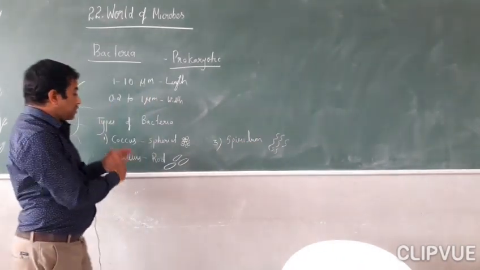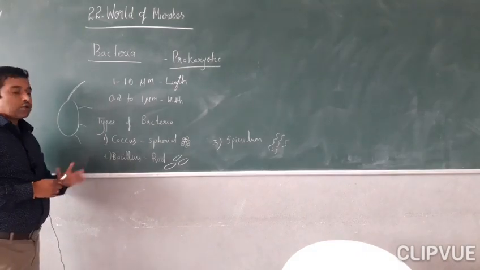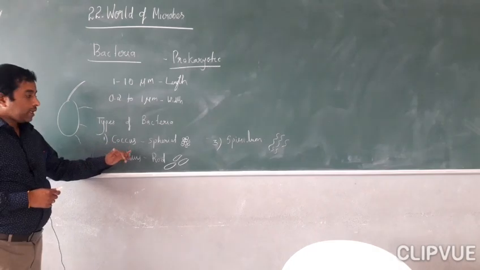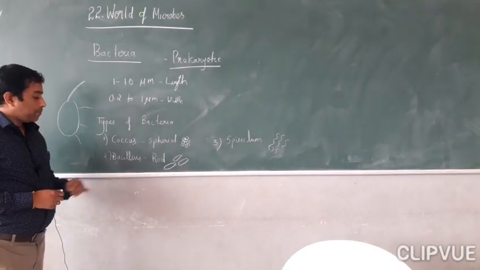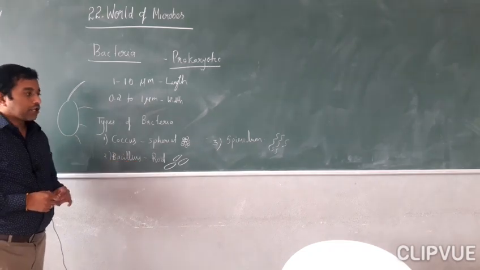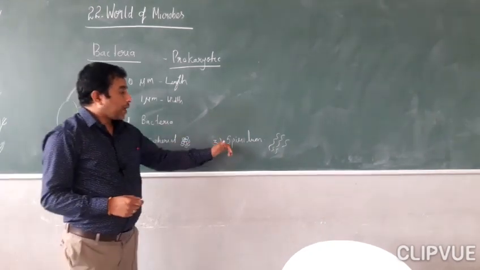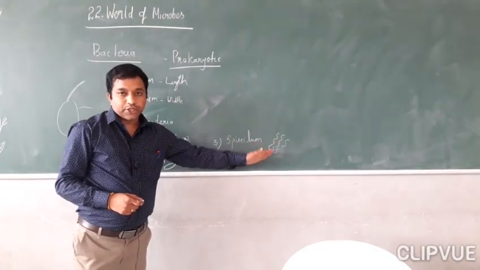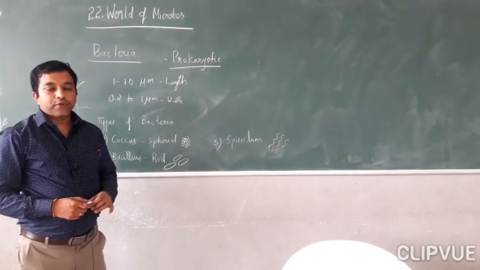Clear? So these are the different types of bacteria based on their shape. Coccus or cocci is spherical. Bacillus or bacilli is rod shaped, and spirillum is spiral shaped. So these are the types of bacteria.